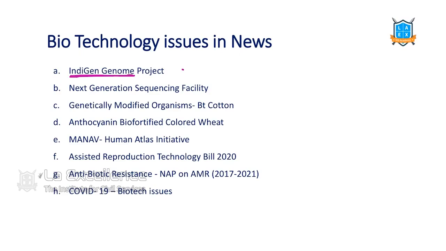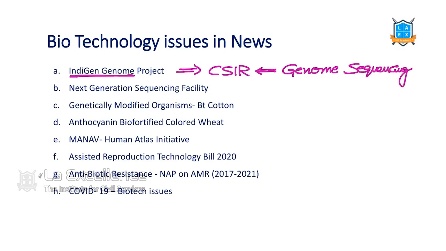Indigen is what? Under this project, CSIR and its labs are going for genome sequencing of whom? Of humans. Which humans? Indians. So we are sequencing Indians and their complete genome set.